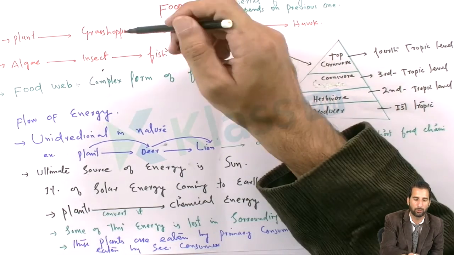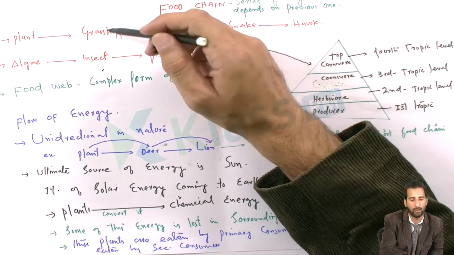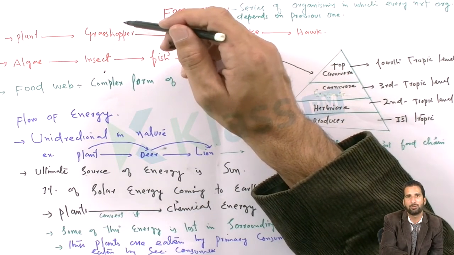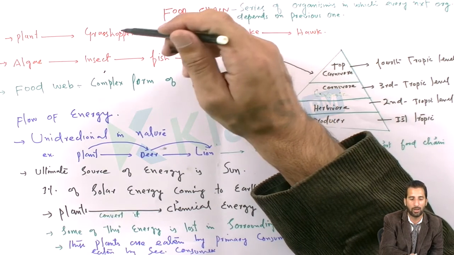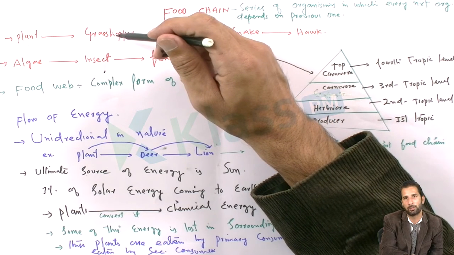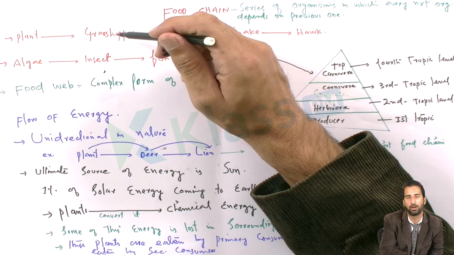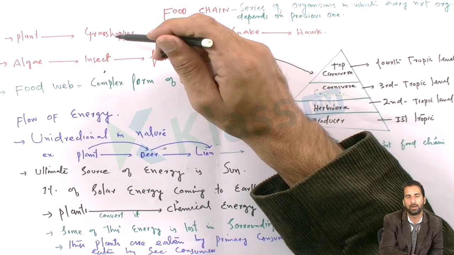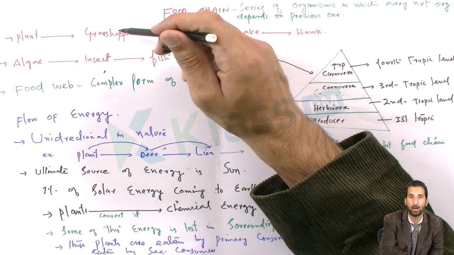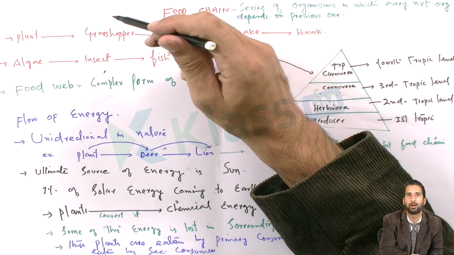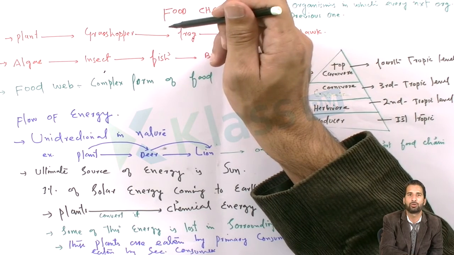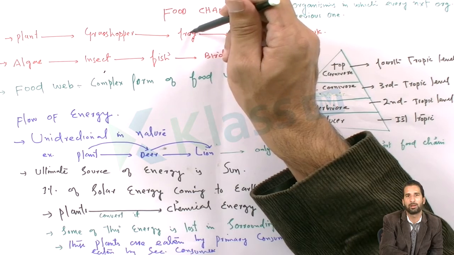This grasshopper would be eaten by the frog, and 10% of the energy stored in the grasshopper would be available for the frog, because 90% of the energy would be utilized by the frog or dissipated as heat. So 10% of 100 joules, that is only 10 joules, will be available in the frog.